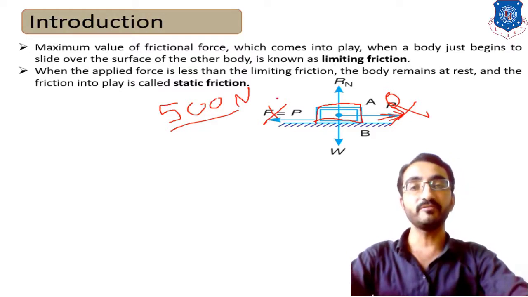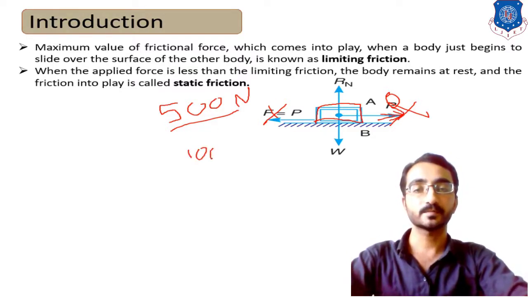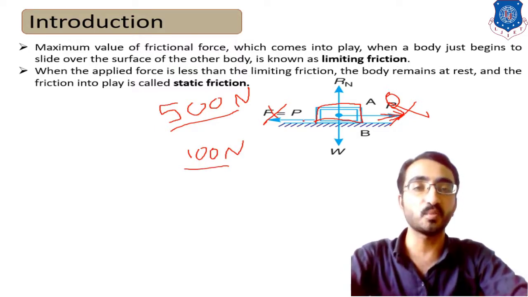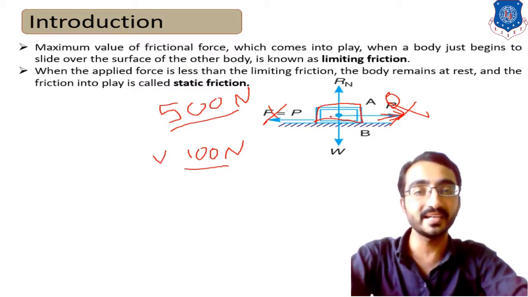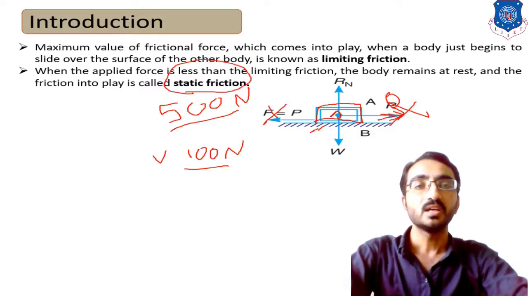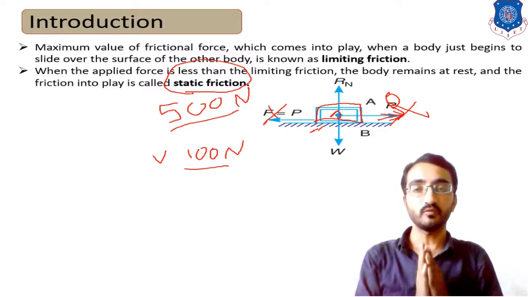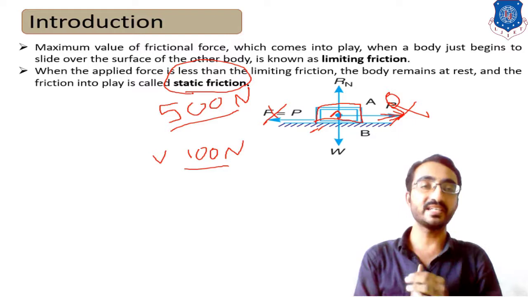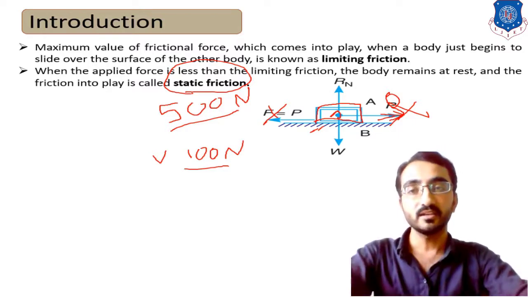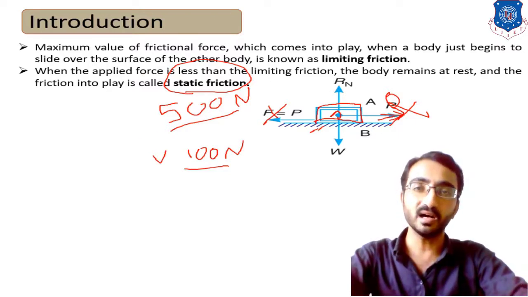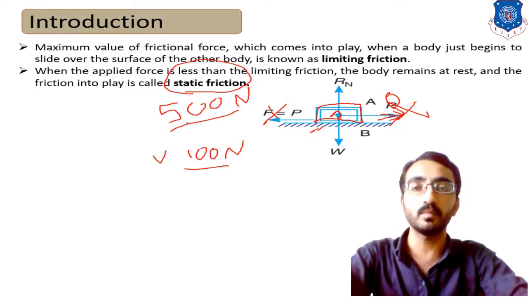But what happens if we apply 100 Newton force? If we apply 100 Newton force on this body, the amount of friction generated between this body and this surface is known as static friction. So when we apply some external force and the body is not moving, or we can simply say it is in a steady state condition, the applied force is less than some limiting amount of force.